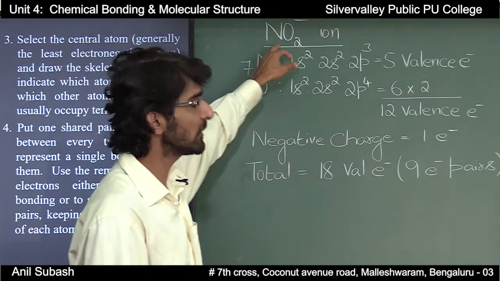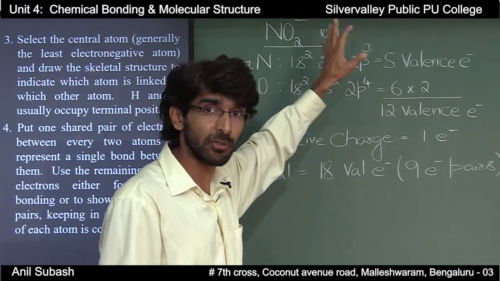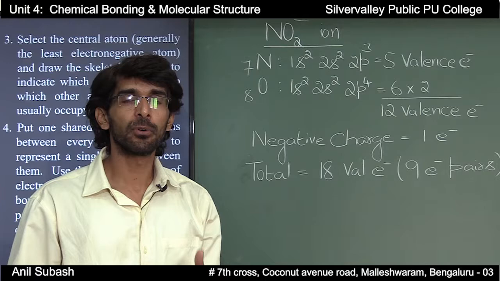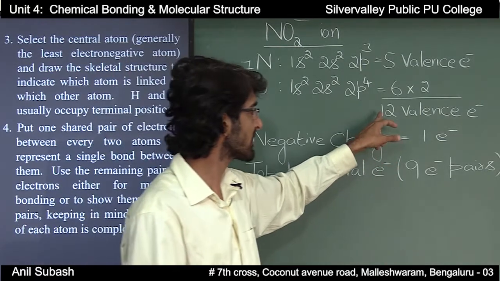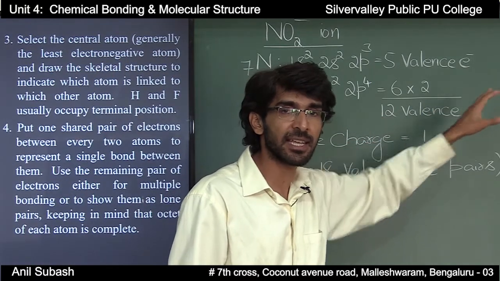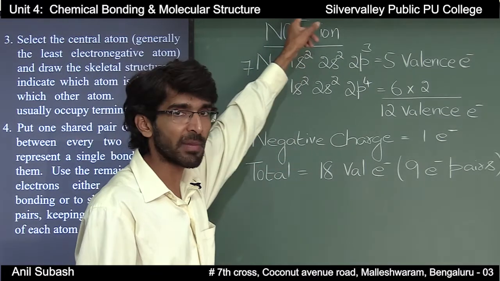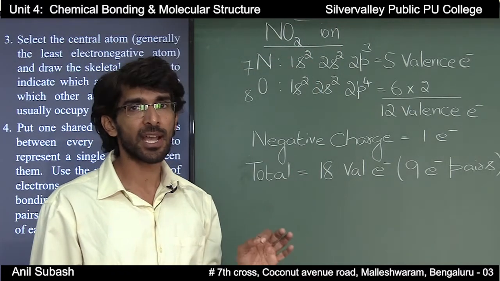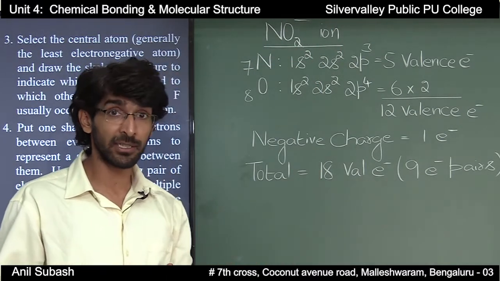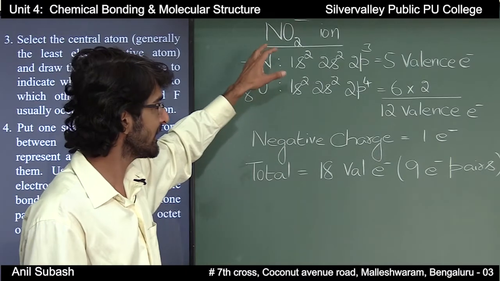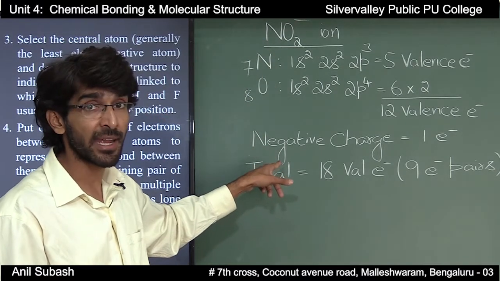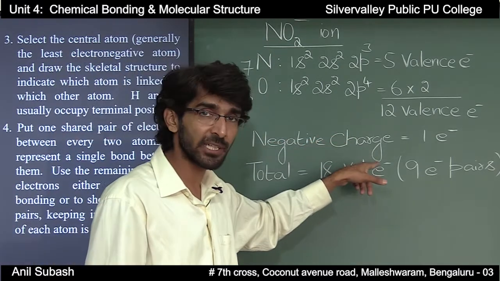But in the case of NO2 minus ion, there are 2 oxygen atoms. Therefore, from 2 oxygen atoms, there will be 12 valence electrons. And here, NO2 minus is a negatively charged ion, or an anion. Since it is negatively charged, we are supposed to add the number of negative charges.